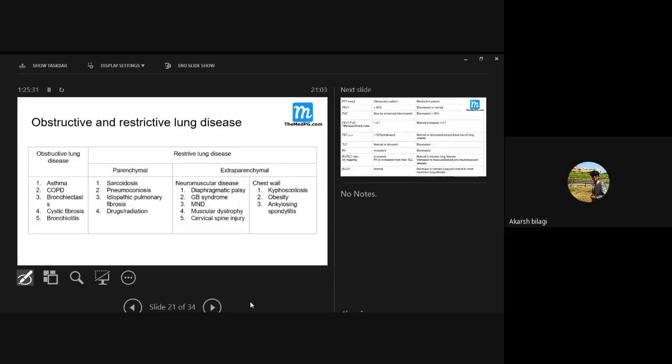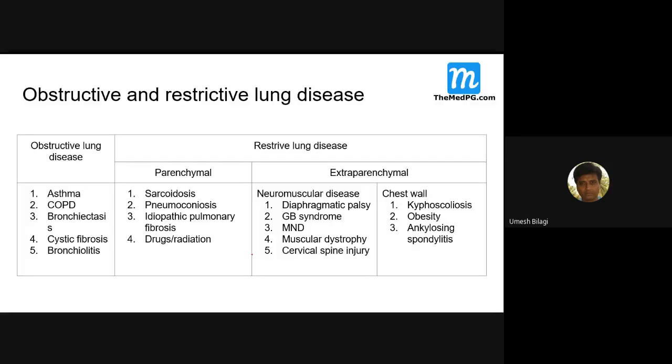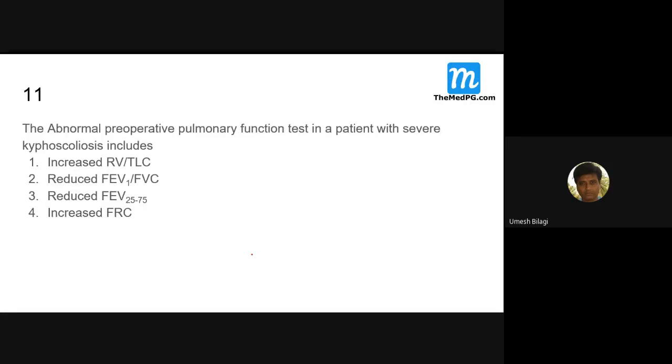Come here, it may not be visible to you because you are seeing it on mobile. So just remember, DLCO, the diffusion of lung carbon monoxide, is normal in obstructive lung diseases. In restrictive diseases, if the restrictive disease is secondary to an intrinsic lung problem, then DLCO will be decreased. Whereas in restrictive lung diseases secondary to musculoskeletal problems, DLCO will not be affected. That's what it says. You got it?